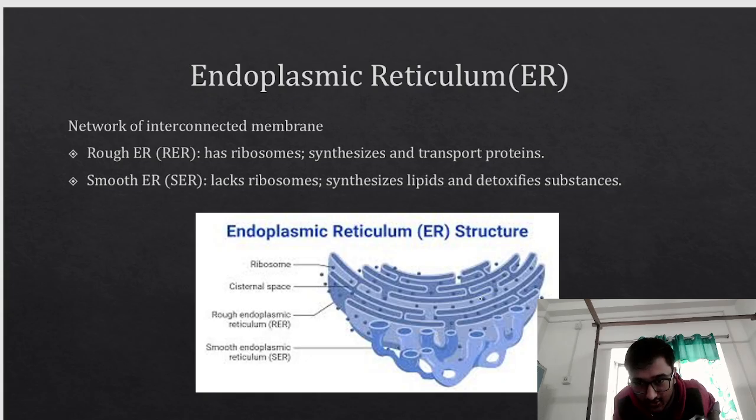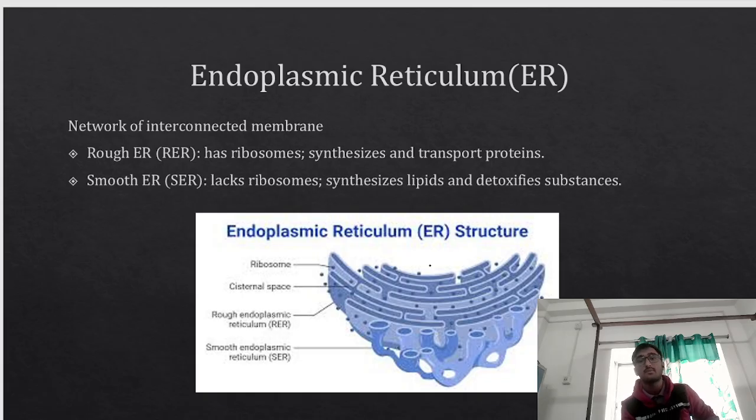This endoplasmic reticulum looks exactly like that. So here we have the rough endoplasmic reticulum (RER) and the smooth endoplasmic reticulum (SER). Rough endoplasmic reticulum, see why it is rough? This is a ribosome sitting on top, another ribosome, another ribosome. So many ribosomes are sitting over here, right? So the rough endoplasmic reticulum has ribosomes. That's why when you see them under the microscope, they appear rough. They synthesize and transport proteins.